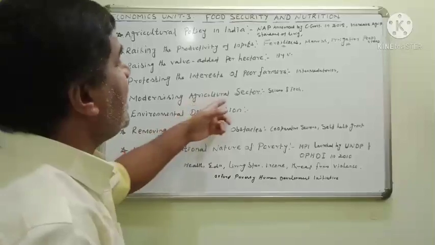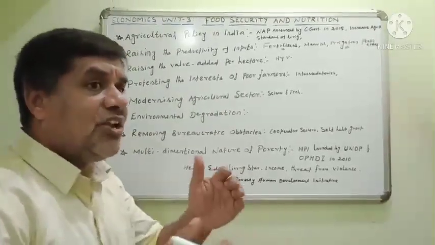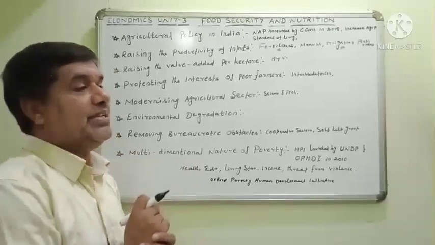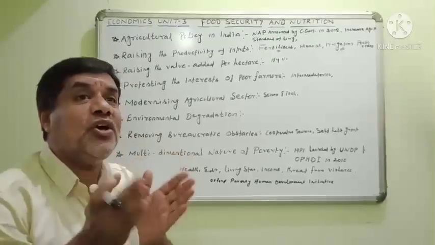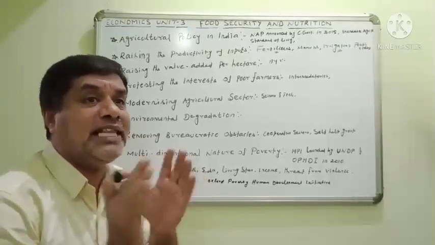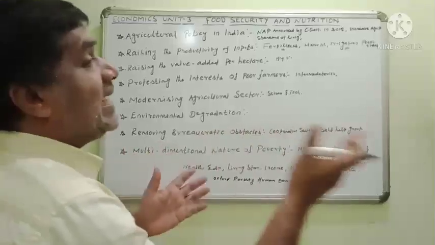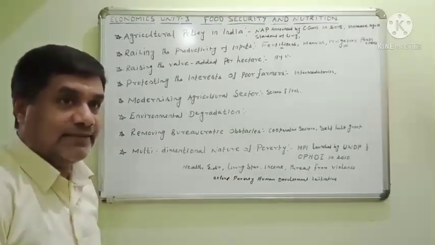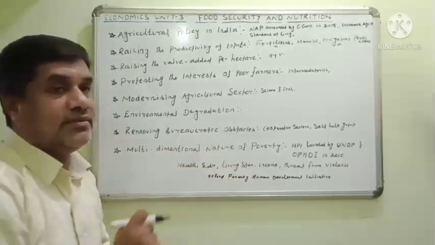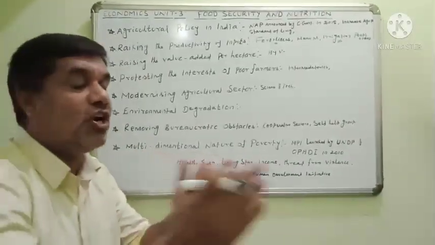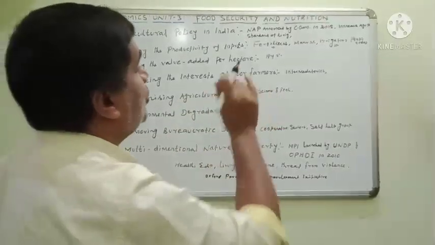Now, modernizing the agriculture sector. Nowadays, our country is technologically developed. Nowadays, the latest technological equipment is used by the farmers, like tractors. 100 people's work is done by one tractor within a short period. So modern technology is used nowadays.